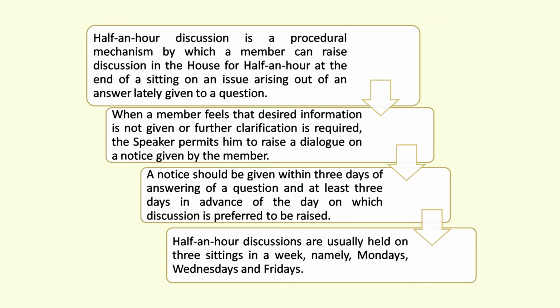Generally, those questions are asked which are related to the matters where the answers are lately given by the minister. In case a member is not satisfied with the information, or he needs some other information or some clarification is required, in that case, this kind of discussion can be there.